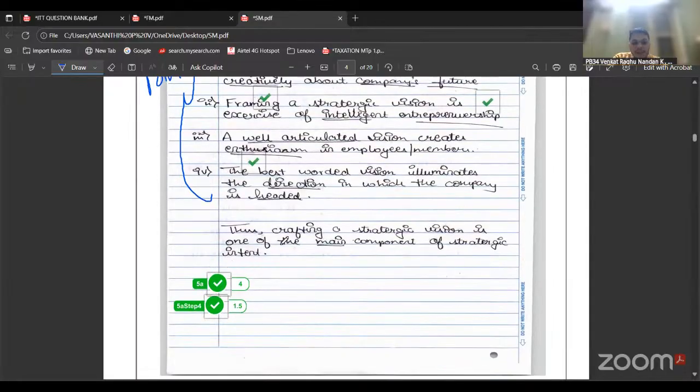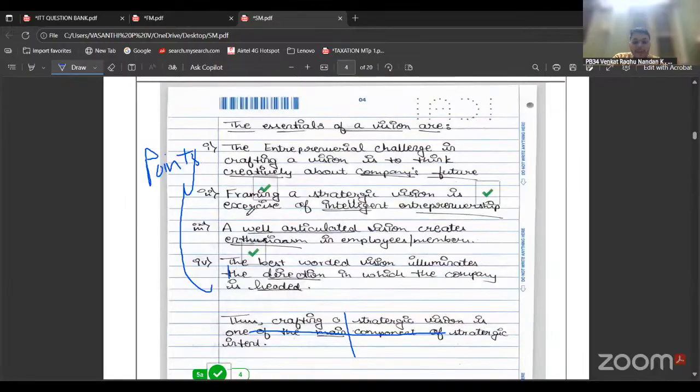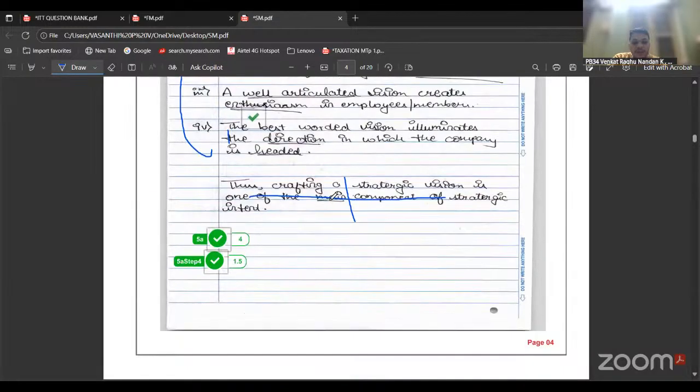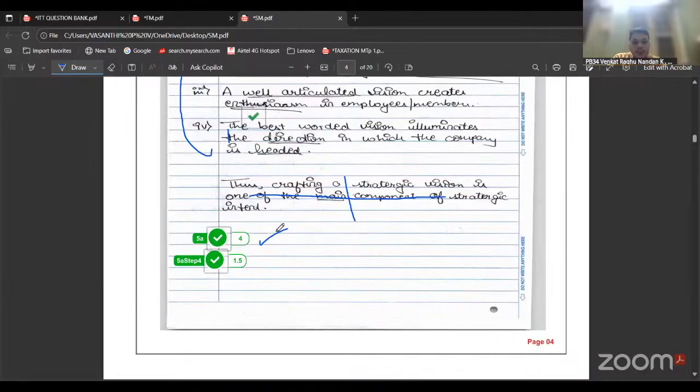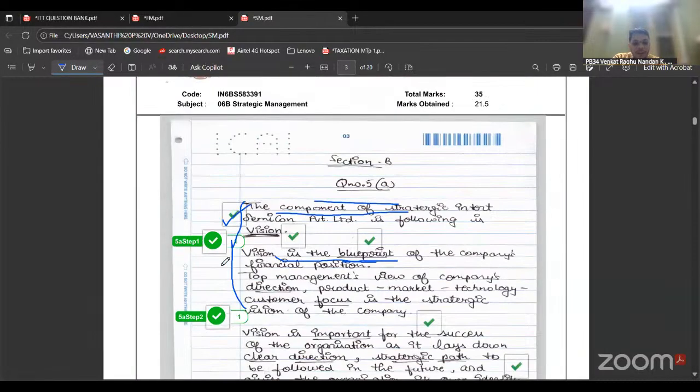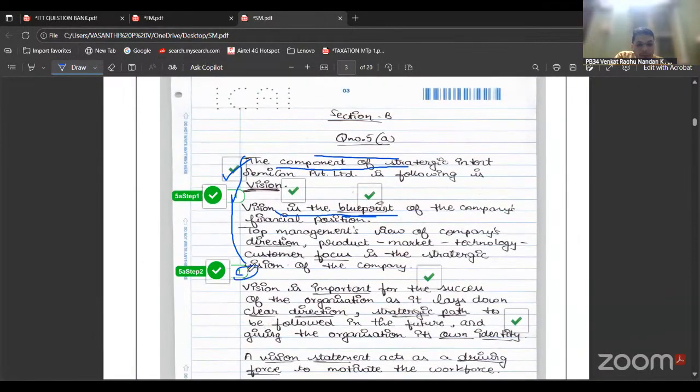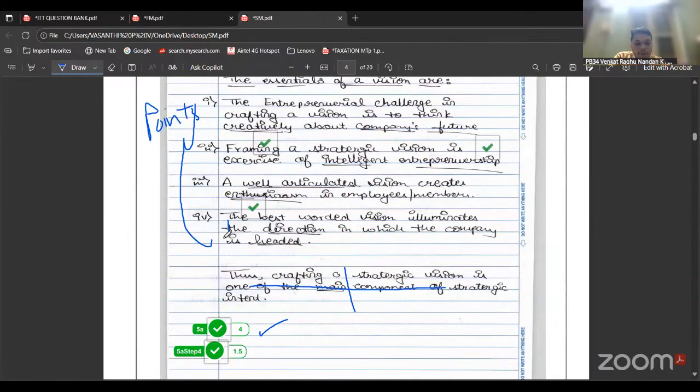So she has lost marks because she hasn't written the full points. There were around 5 points if I'm not wrong. She has written 4 points, so she has got 4 marks. There's the same stepwise marking. For introduction, they have given 1 mark. For the points, they have given marks.